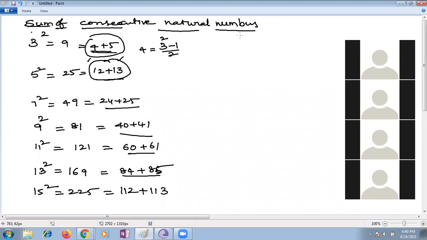Ma'am, what's the use of this exercise? Yes, we will use it for finding squares and square numbers, how to find square numbers. So everything you can use. We will go to the exercise part.